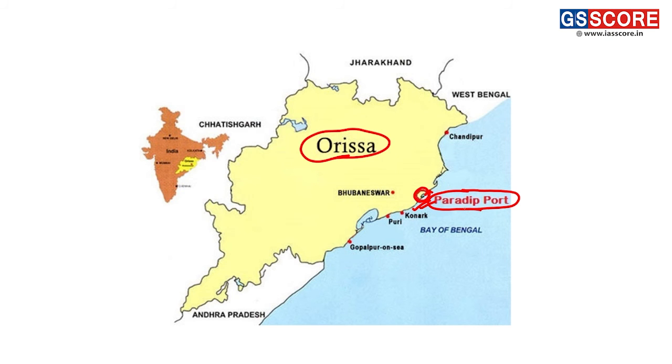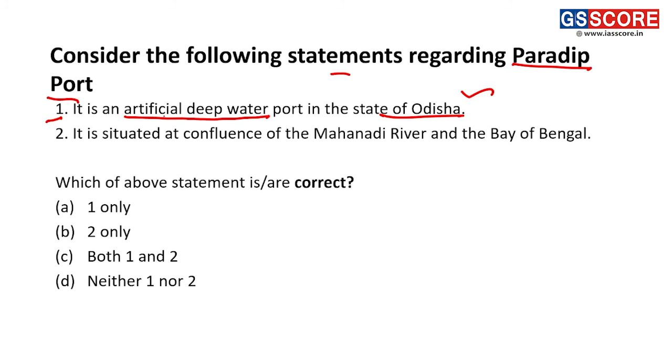See, Paradip port basically is not an artificial deep water port, but a natural deep water port, because artificial ports are basically present in the region of Vishakhapatnam and other regions. Now, this statement 1 is an incorrect statement here.